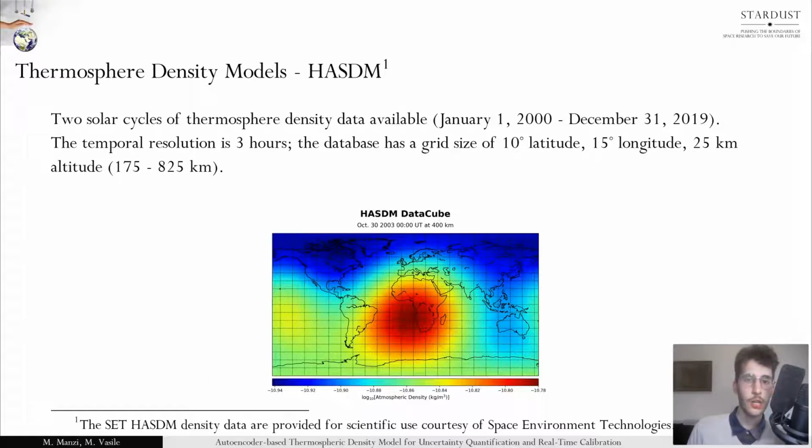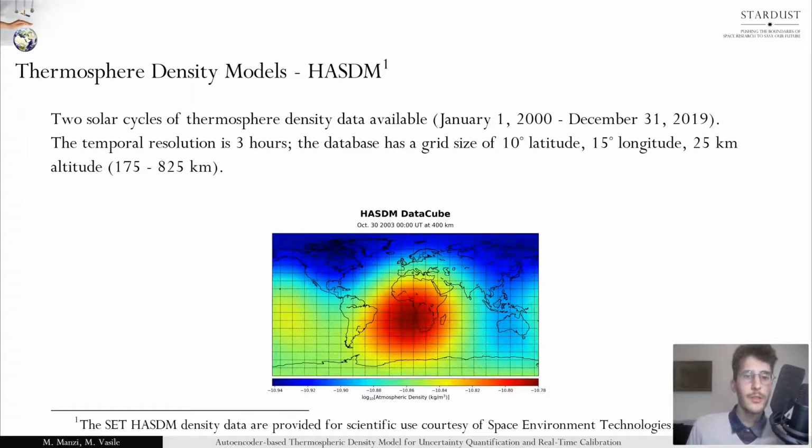Such data cover more than one solar cycle and are thus representative of the overall behavior of the density field. This is particularly relevant for extrapolation performance. So the available data have a temporal resolution of 3 hours and a spatial resolution of 10 degrees in latitude, 15 degrees in longitude, and 25 kilometers in altitude, going from 175 to 825 kilometers. An example of the density field at 400 kilometers altitude is given in the figure.